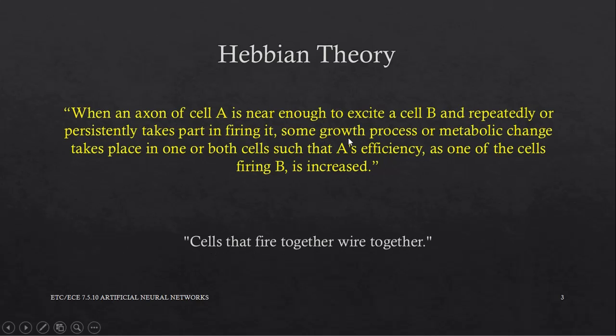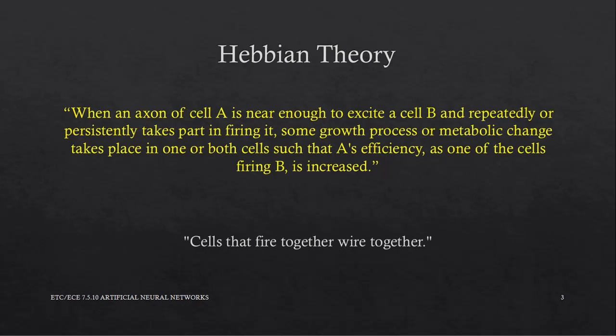Our job today is to understand this theory from the point of view of artificial neurons and artificial neural networks. It's a learning rule. It helps a neuron to learn. How does a neuron learn? What stores the knowledge of the neurons? Its weights.